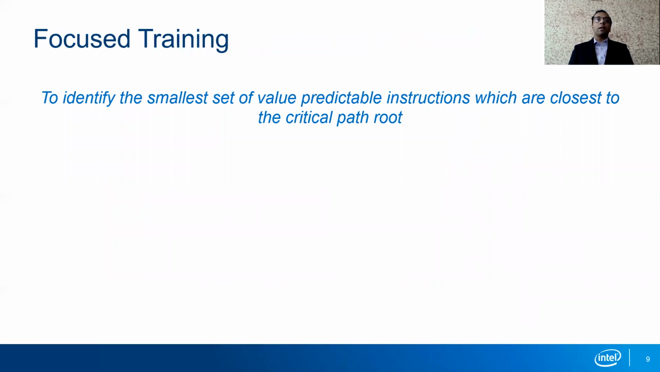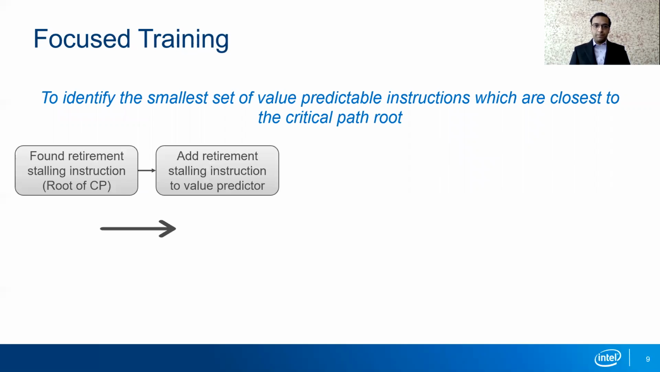We have now seen the two guiding principles of focus value prediction, and we now discuss our method of focus training. The goal of focus training is to identify the smallest set of value predictable instructions that are closest to the root of the critical path, and we do this through a series of steps. The first step is to identify a retirement stalling instruction, which we also call the root of the critical path. We add this instruction to the value predictor.